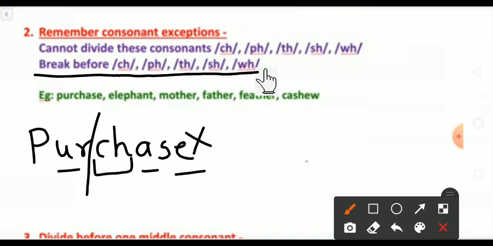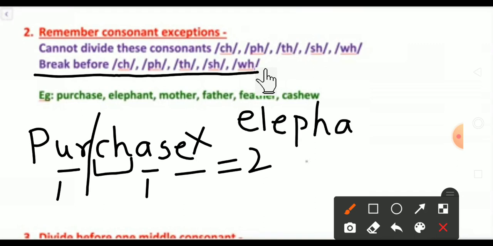Got it? So how many consonants here? How many syllables are there? You can find out, na? Yes. So here this is 1. We can't consider this. This is 1. So there are 2 syllables. Got it? Yes. Now the second word, that is elephant. I'll write here, ELEPHANT.